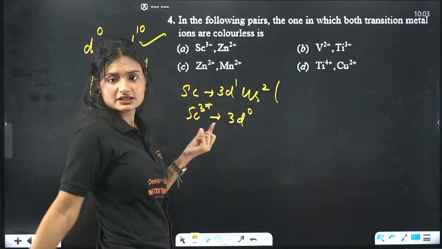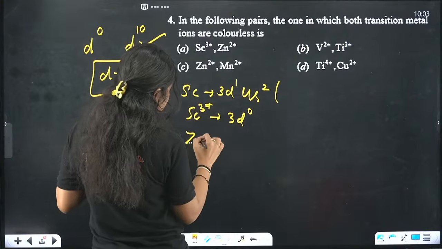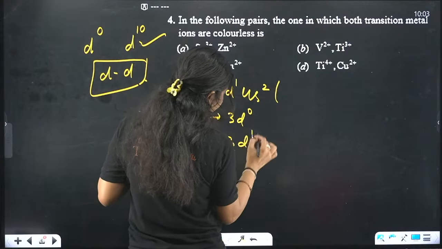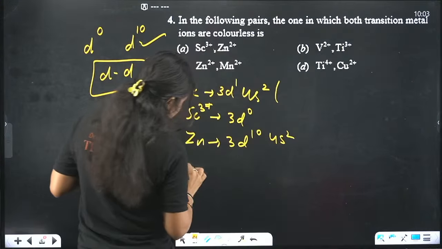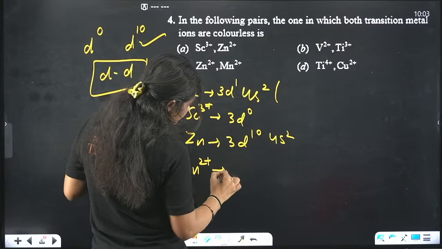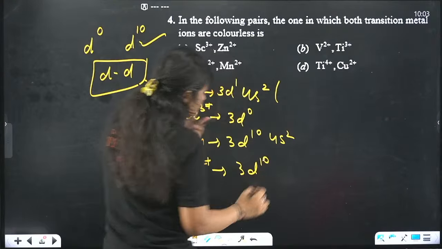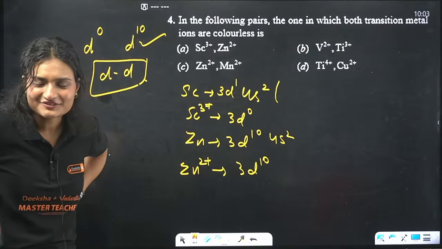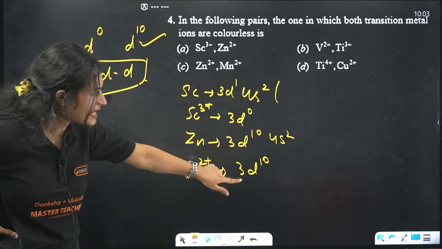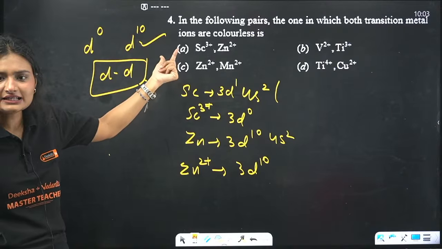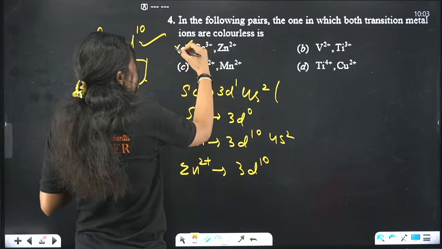What about zinc? Zinc is 3d10, 4s2. And zinc 2 positive will have what configuration? These 2 electrons are gone, so that is 3d10. We already found it: d0 and d10. So that means our correct answer is option A.